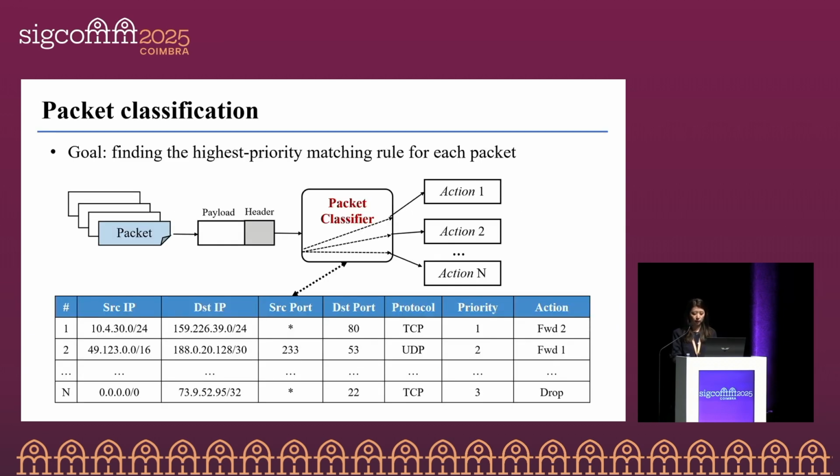Let's start with the basics. Packet classification is a fundamental operation in the data plane. For each incoming packet, the packet classifier identifies the highest priority matching rule, which is defined by fields such as IP address, ports, and protocol. The matching result determines whether the packet is forwarded or dropped. Packet classification is widely used in software-defined switches, firewalls, and IDS. Its efficiency directly impacts the performance of the entire network.